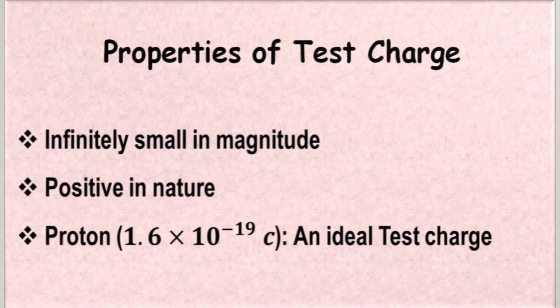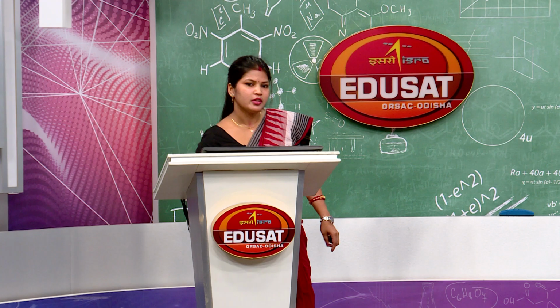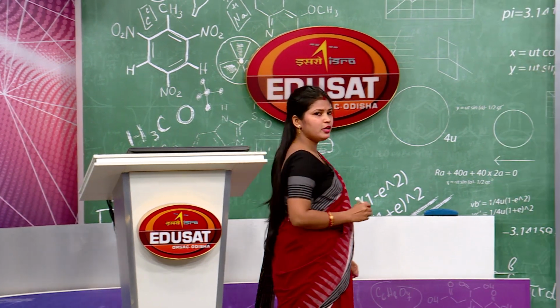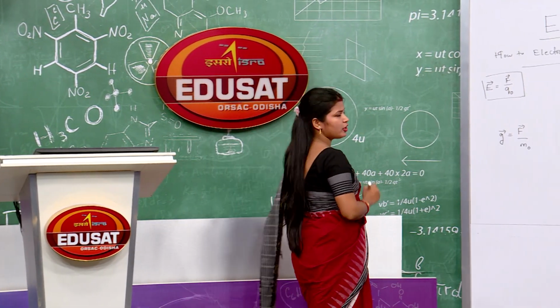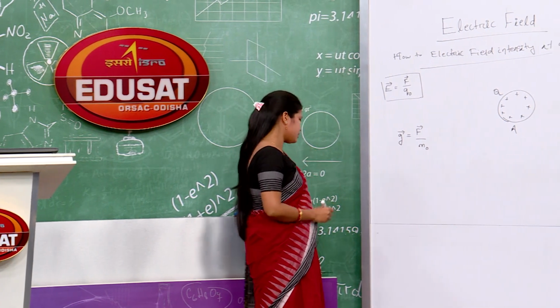What are the properties of test charge? It is infinitesimally small in magnitude, positive in nature, and as an ideal test charge a proton is taken, which has value 1.6 into 10 to the power minus 19 coulomb. So, such a small value is taken as a test charge. Then we will discuss the unit and dimensions of electric field intensity.